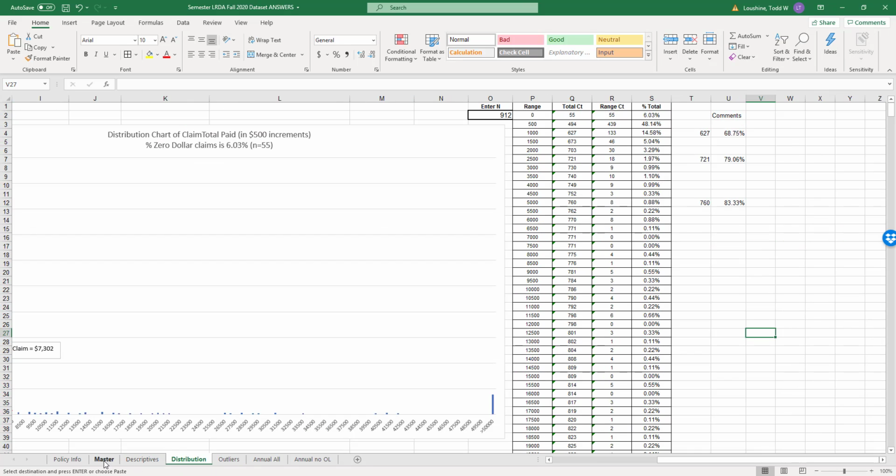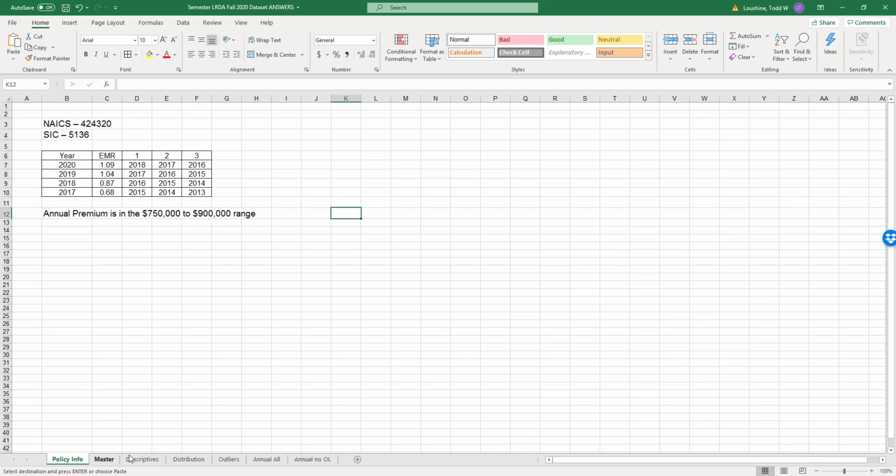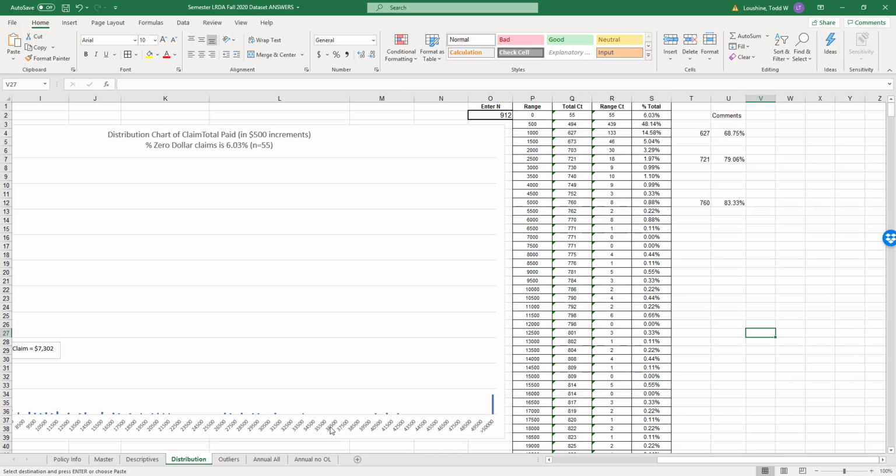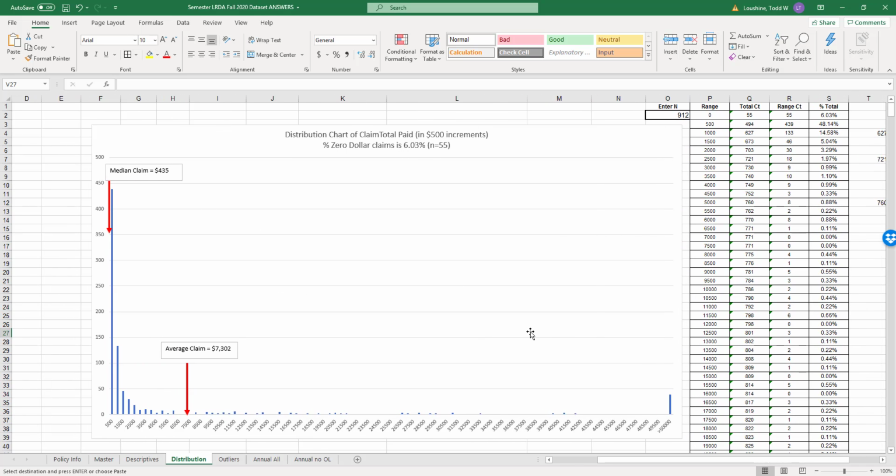You don't. All you really need to do is add policy info. And this is if you've already completed the work or most of it. For the descriptives, you just add 2 columns and then copy and paste those columns in. Bring down the header row. Distribution, as long as it's done, it's done. You don't have to do anything to this. This isn't going to change at all, and so let's not mess with it.